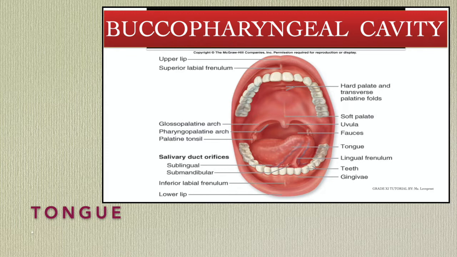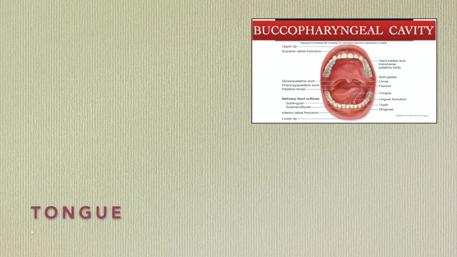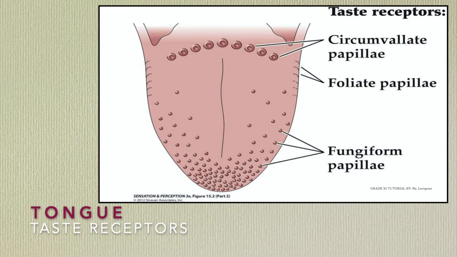On the dorsal side, or the upper side of the tongue, it is lined by the lingual papillae. These are of three types: circumvallate papillae, fungiform papillae, and filiform papillae. First is circumvallate papillae. These are 8 to 12 in number, largest in size, circular in outline, and lie in an inverted V-shaped manner, and these are present at the back of the tongue.